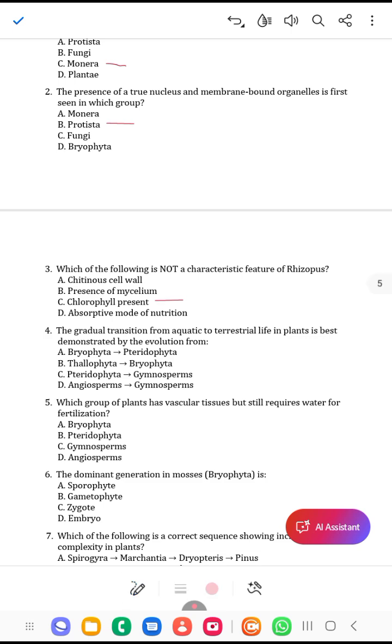And number 4, the gradual transition from aquatic to terrestrial life in plants is best described by bryophyta to pteridophyta. Now look at number 5.